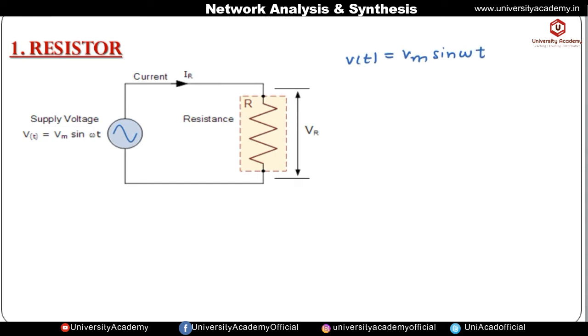This is resistance R, and the current flowing through the resistance is I of R. If we write the current in the time domain, then it will be v of t by R. What is the value of v of t? v of t is given by Vm sin omega t, so the current is Vm sin omega t by R. So this is I of t, the current flowing through the resistance in the time domain. This Vm by R can be written as Im.